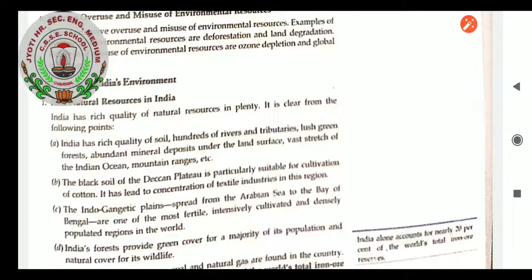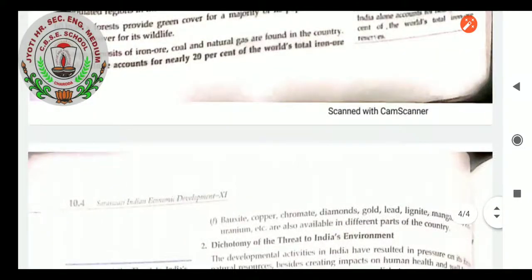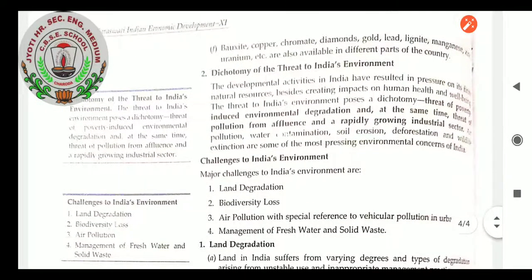Many natural resources in India are also in demand from outside countries. The black soil of the Deccan Plateau gives enough facility to grow more and more cotton. The Indo-Gangetic plains make our soil more fertile, but now it is becoming a problem for our country. India's forests provide green cover for a majority of its population, we know. So these are the various environmental things.